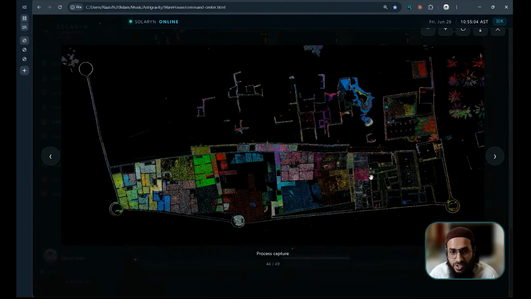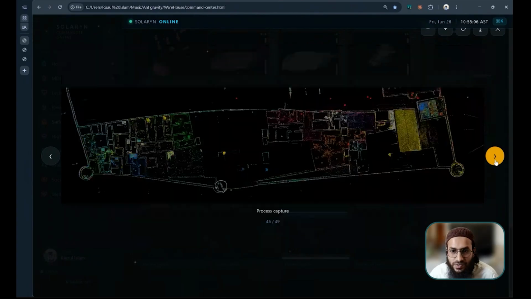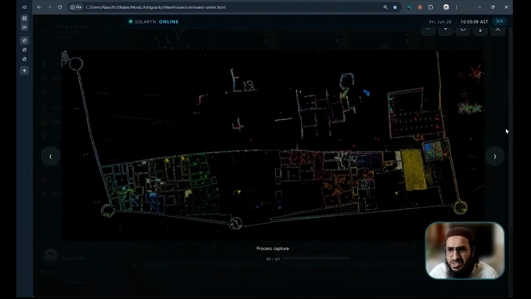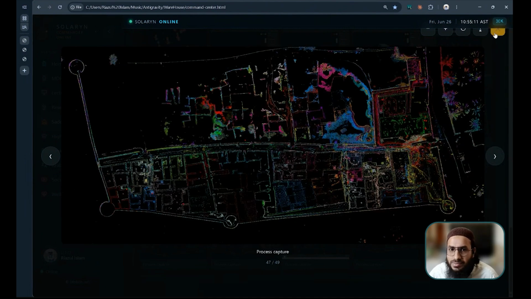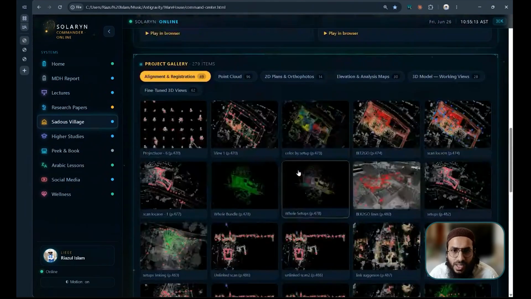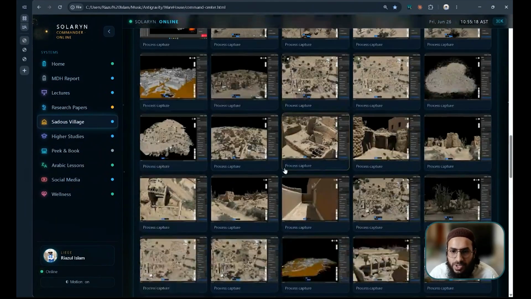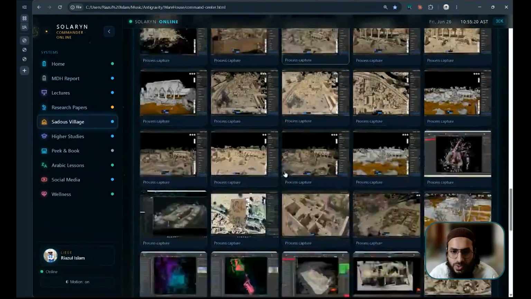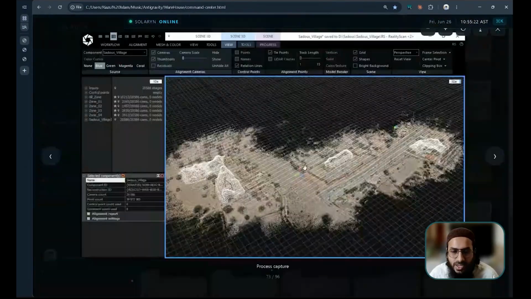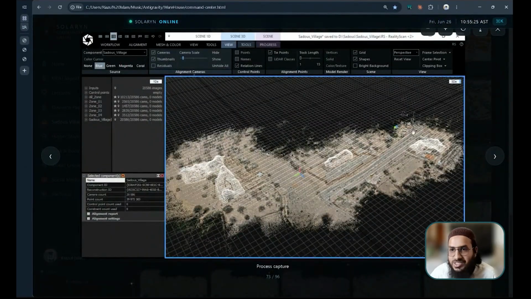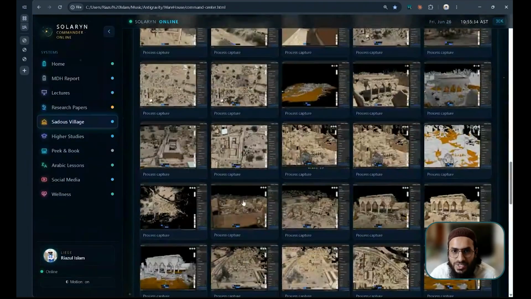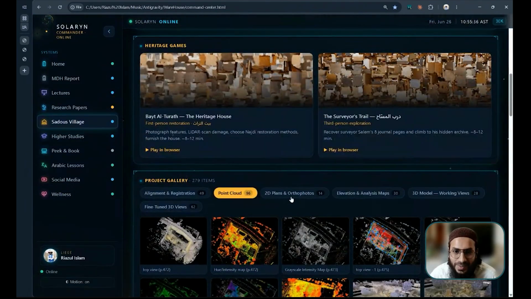These are the pictures for the interiors, how we captured the interior for the laser scan. It's still processing. It was the capture from data capturing processing. I'll show you some draft models that we have built. These are the point clouds and everything. I'll show you one of the scans. Okay, this one has 20,000 images for alignment within RealityScan. We have captured a whole village which we are working on. We'll share all of this later on when we are ready.